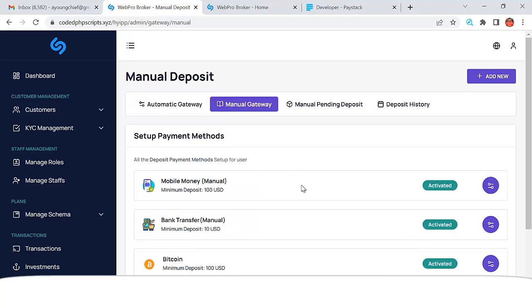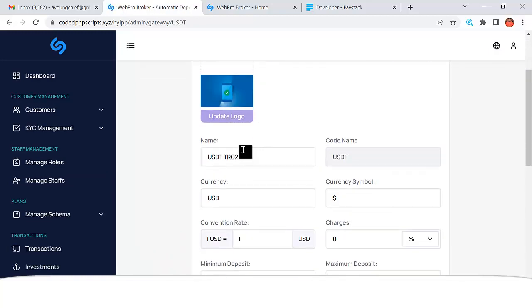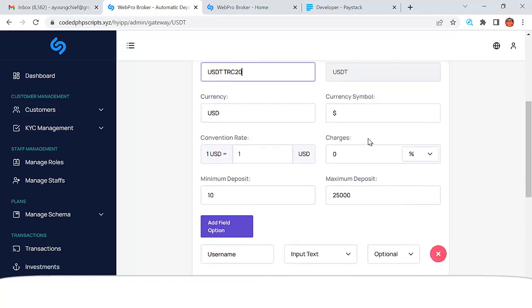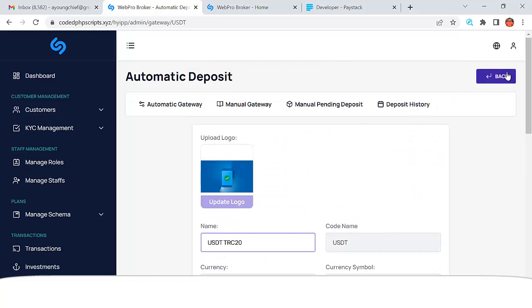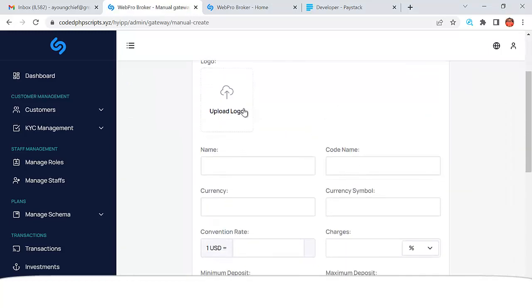You also have manual gateway, so you can manually add your gateway. You can see that I added mobile money, bank transfer, Bitcoin, and USDT. If I click on this USDT, all I need to do is fill in the name. The name of the coin is USDT, and the code name is USDT, right? So let me just add one. Let me add one.